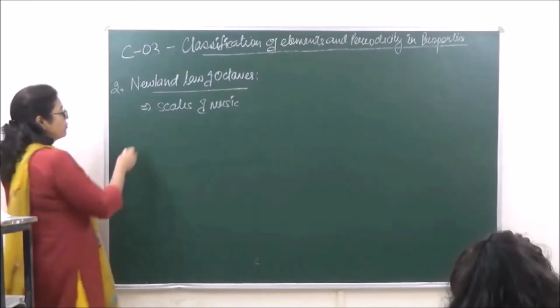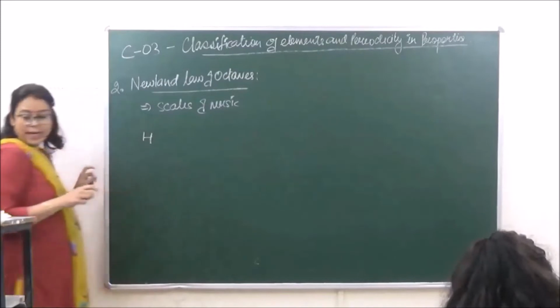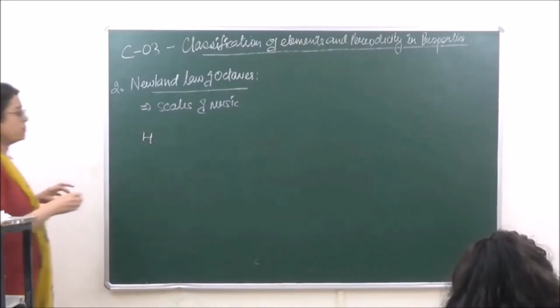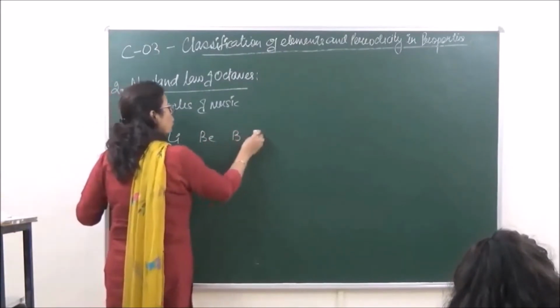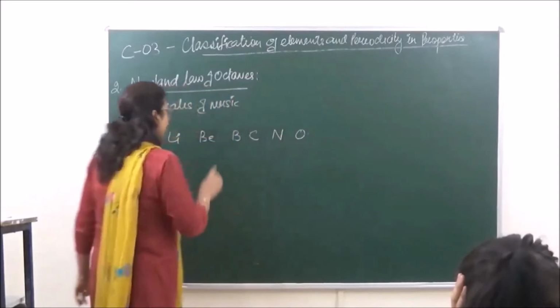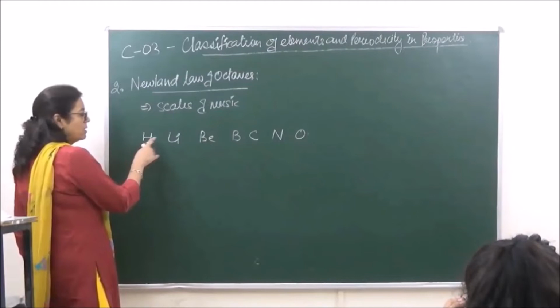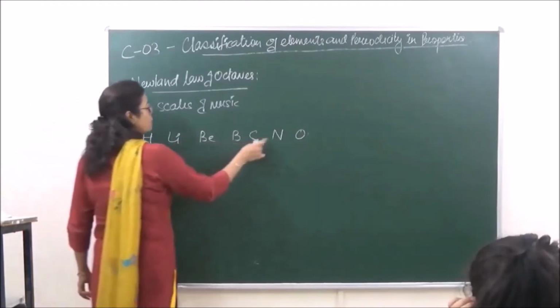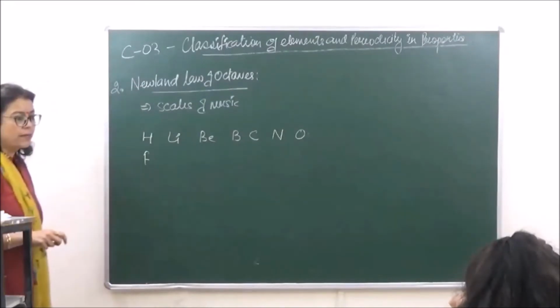Like when we're talking of the first one, we have hydrogen. Okay. And then after hydrogen, he placed lithium, beryllium, boron, carbon, nitrogen, oxygen. Okay, and then after that fluorine. So we have, this is the first element, first, second, third, fourth, fifth, sixth, seventh, and the eighth element has similarities to the first one.